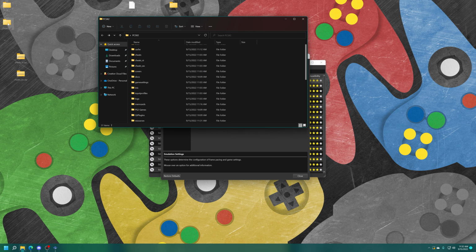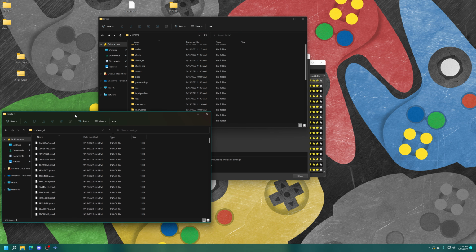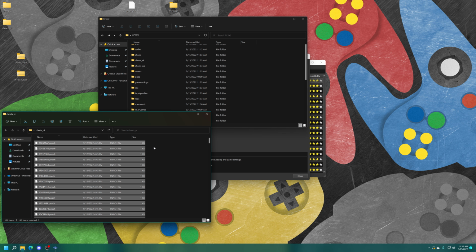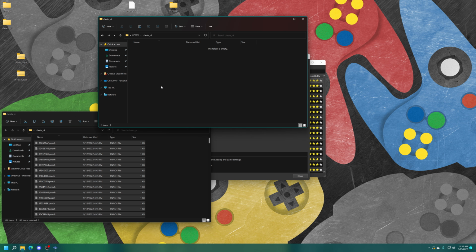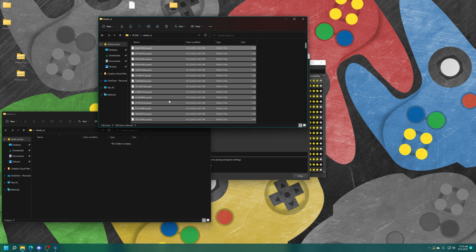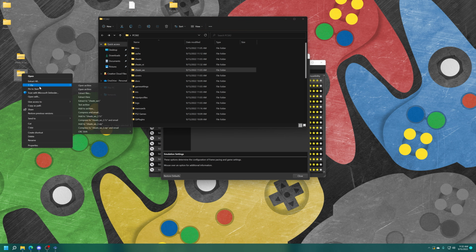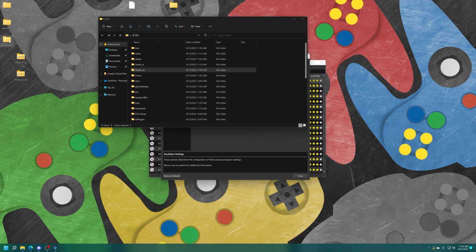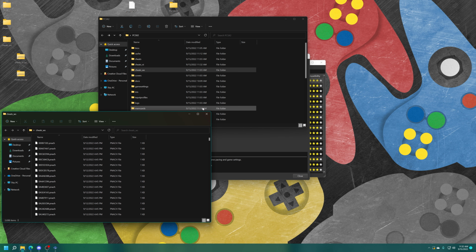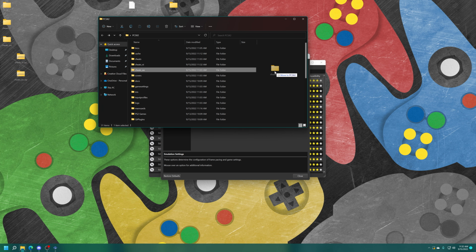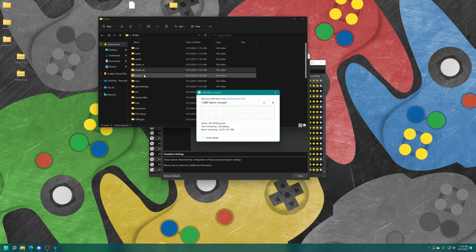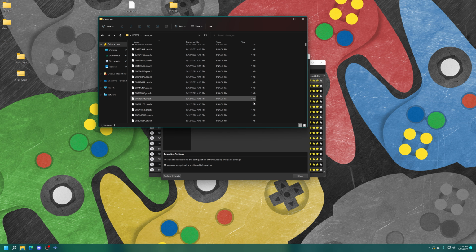So here's my Cheats NI. If I open that up, you'll see that it has a bunch of PNACH files, however you want to pronounce it. I'm just going to select all those, cut them out, and paste them into the Cheats NI folder within PCSX2. This enables all of the non-interlacing patches that are available. And then the same thing with the widescreen patches. Actually, we're going to show a different method here. Same thing, going to extract the Cheats WS folder. And inside, just a bunch of widescreen patches. Another method, you can just drag it in and it will merge the folders automatically. So now we have all of our widescreen codes.